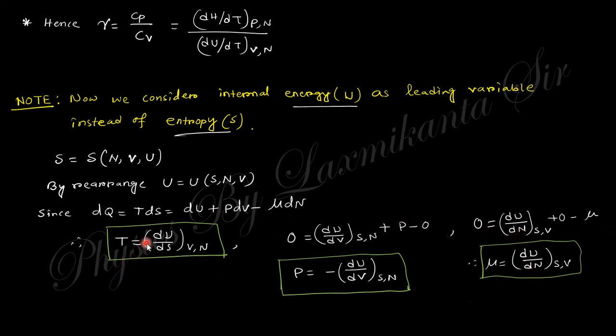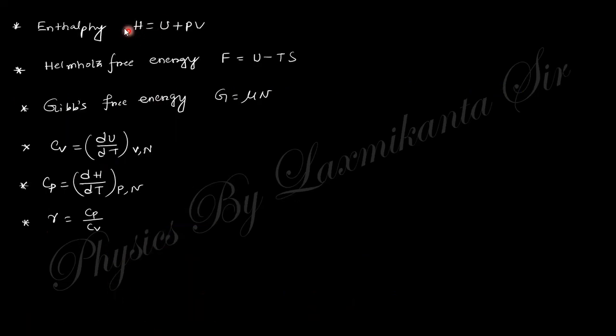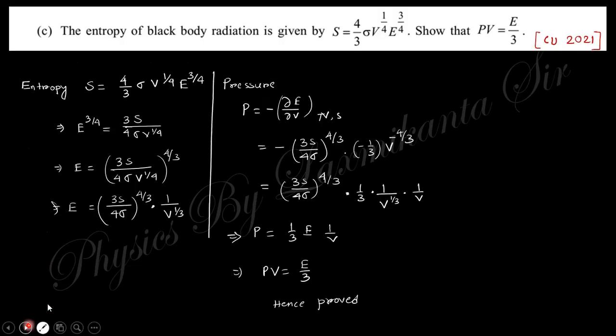So this is also the relation in terms of entropy and internal energy. Before, it was the entropy; this is the internal energy. Now after that, using this formula, for enthalpy, Helmholtz free energy and Gibbs free energy, then Cv, Cp, gamma, you will get the same types of result with the expression of internal energy. I think that is clear. Now just look into some previous year questions.